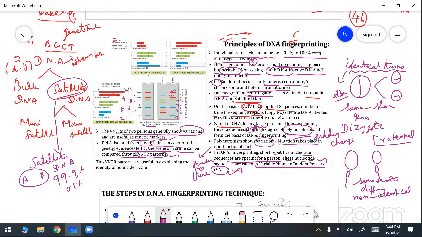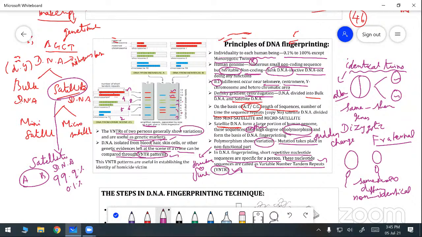In the next episode we will see the applications of DNA fingerprinting. DNA fingerprinting uses the VNTR patterns. What is meant by VNTR patterns? Nucleotides make repetitions in a person's body, and with the help of that repetition, if any defect takes place, we can find it with the help of the VNTR patterns.